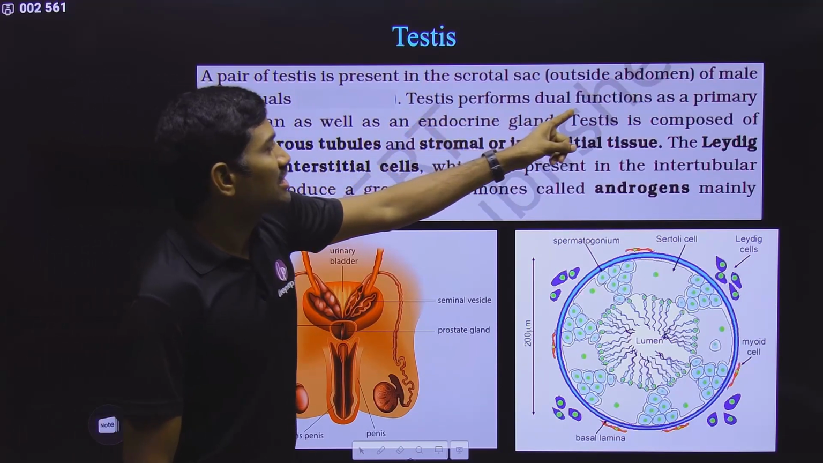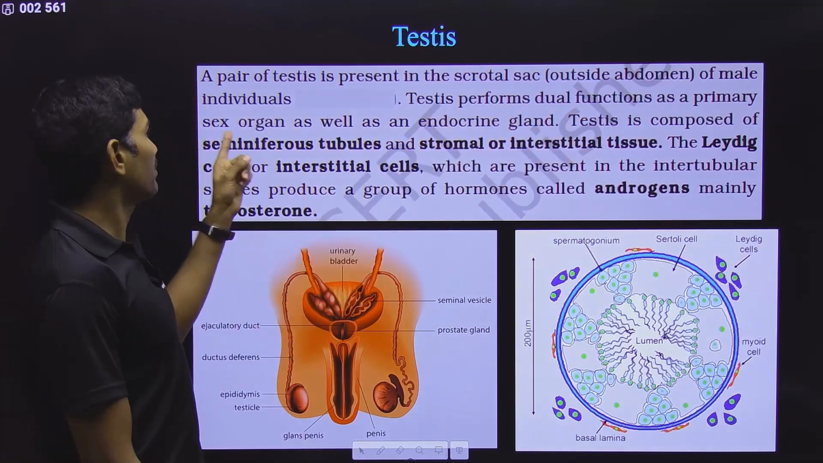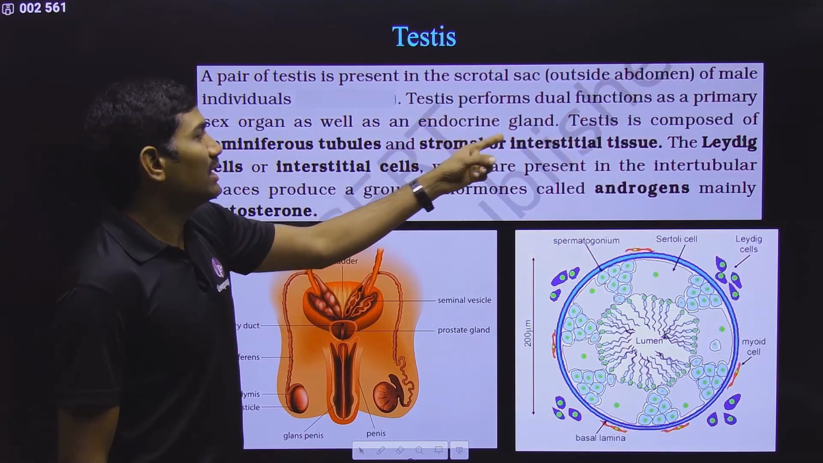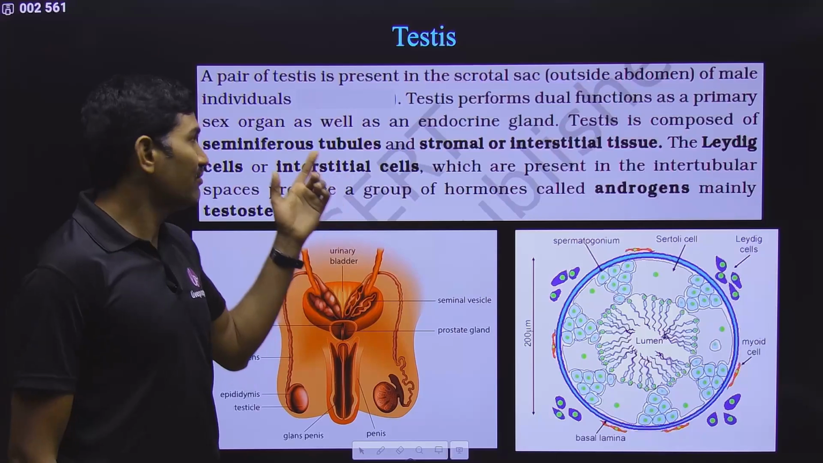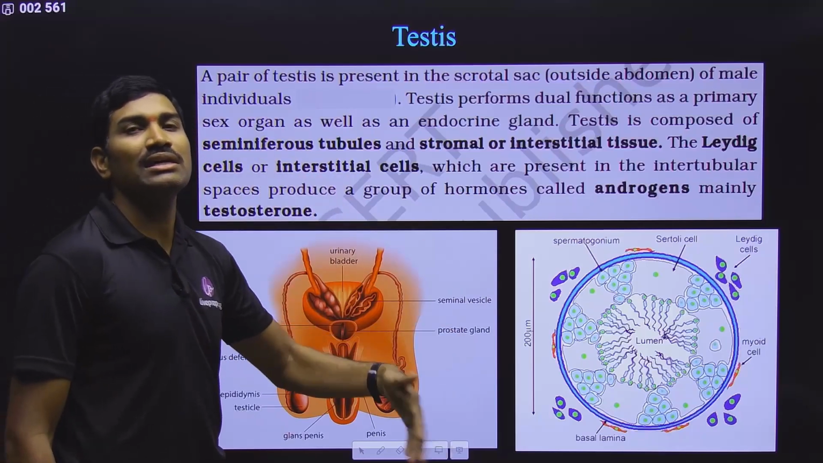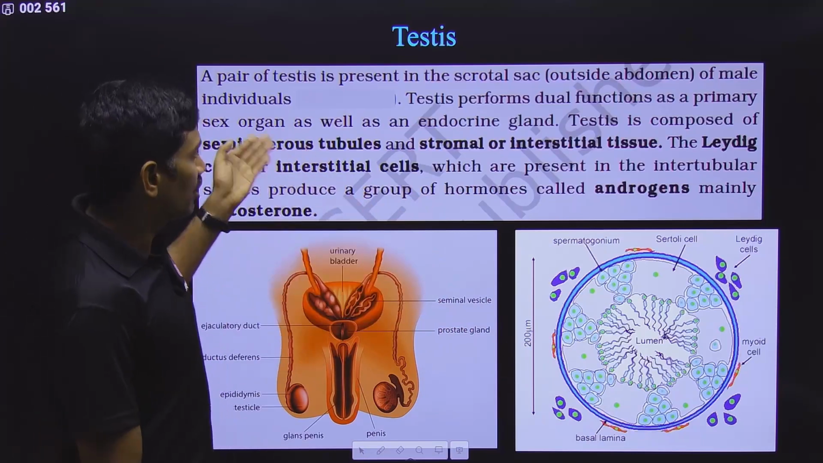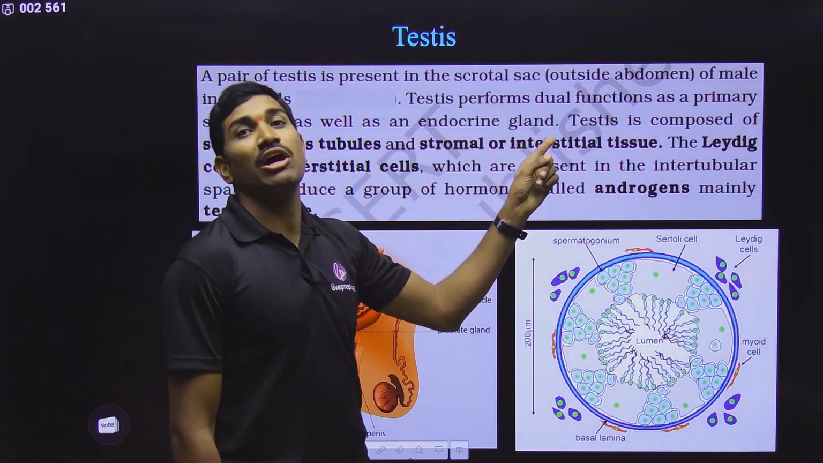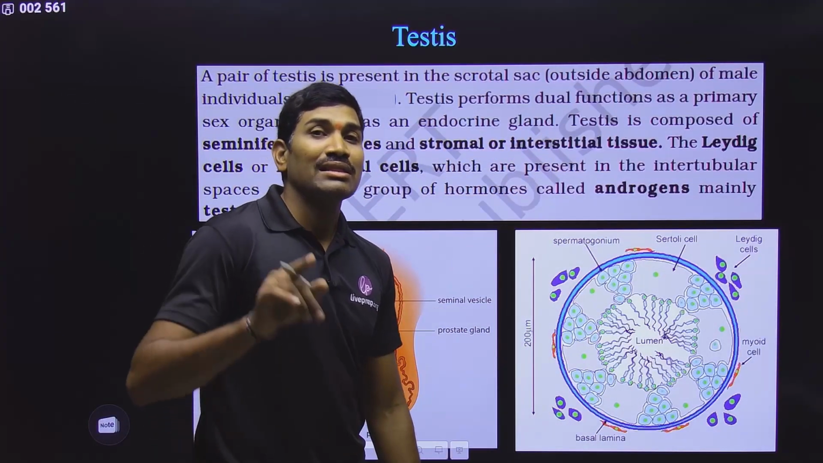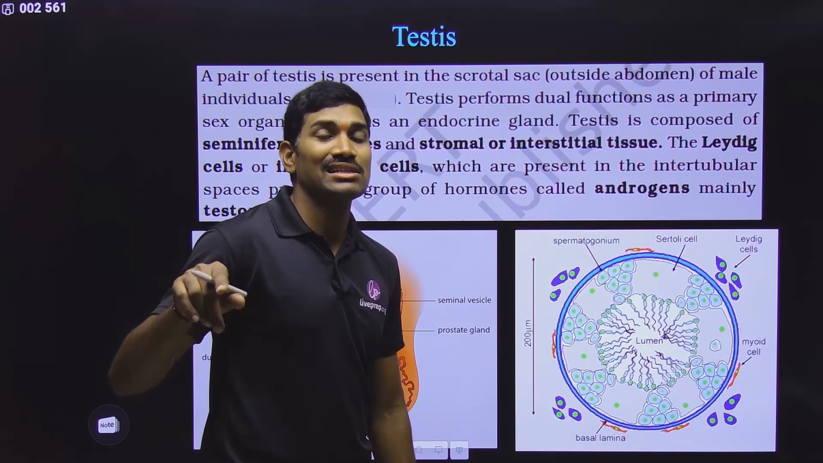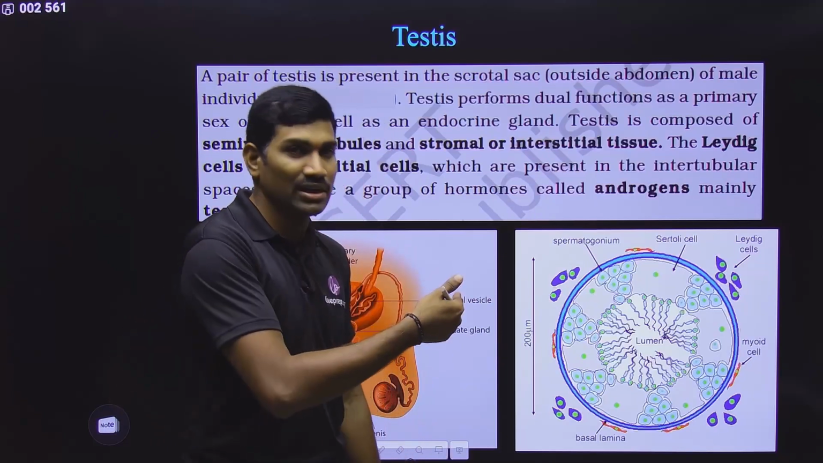Okay, next one. Testis performs dual functions. It is a primary sex organ, as well as an endocrine gland. It itself is a primary sex organ. It is involved in the production of the gametes called sperm cells, and not only this, it also releases some hormones. What are these hormones? The Leydig cells, interstitial cells, they produce some androgens, right? That's what they are saying.